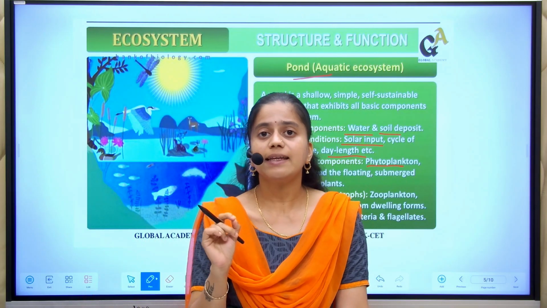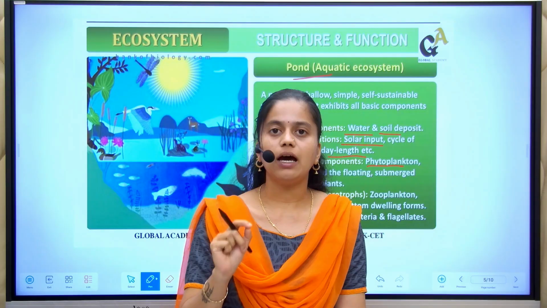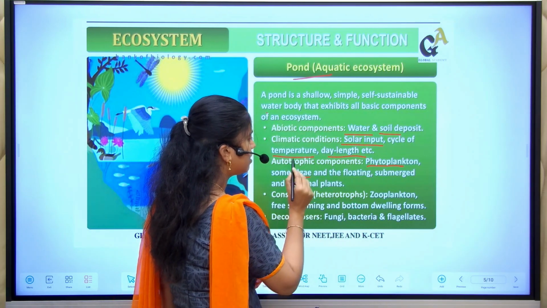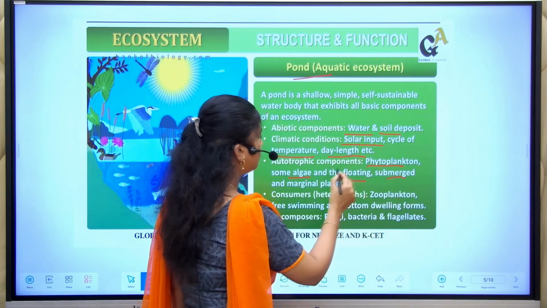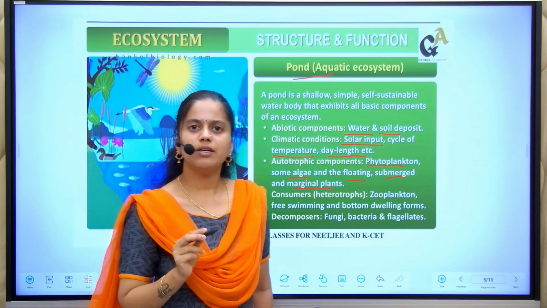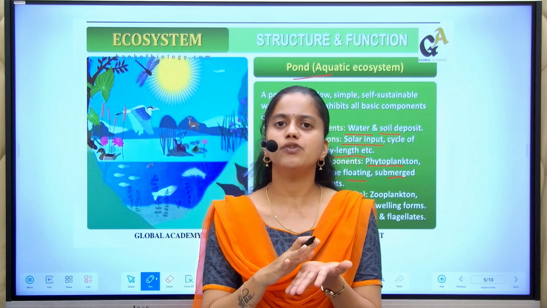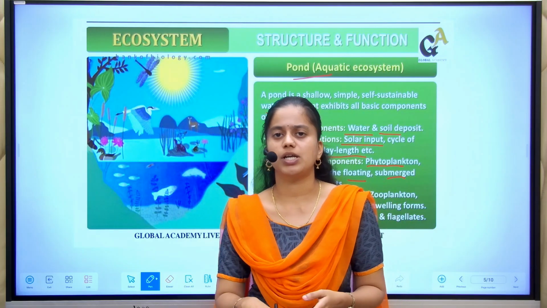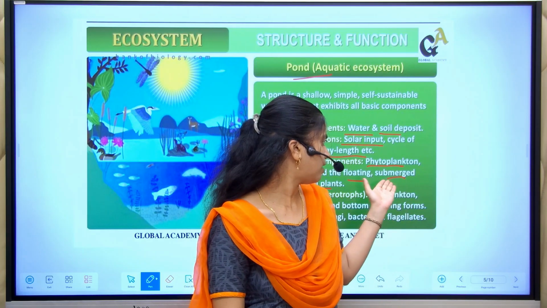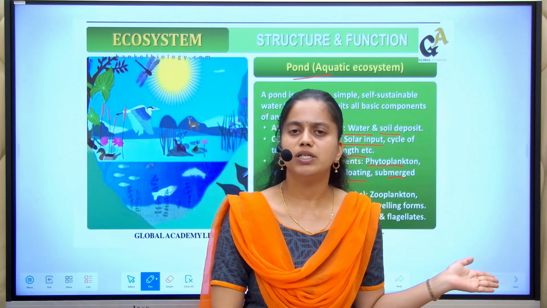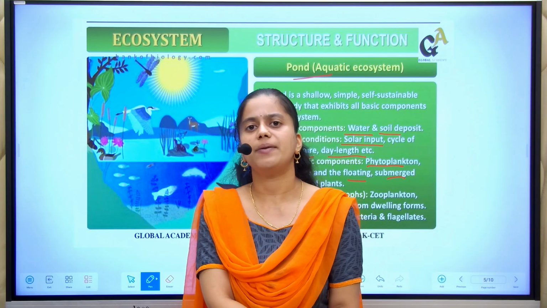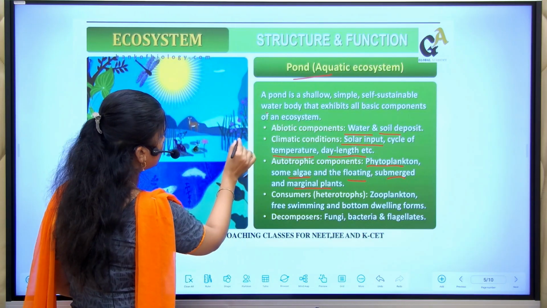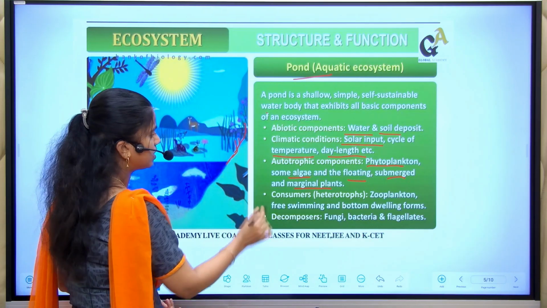Those are the tiny living organisms in the pond ecosystem. Next, there will be some algae, and some floating, submerged or marginal plants. What will be the floating? Floating plants means they just float upon the pond. They will never get merged under the water. Then there is another type, that is submerged. Submerged means they are completely under the water itself. And there are some plants, you see, if the plant is here, then you will call it marginal plants.